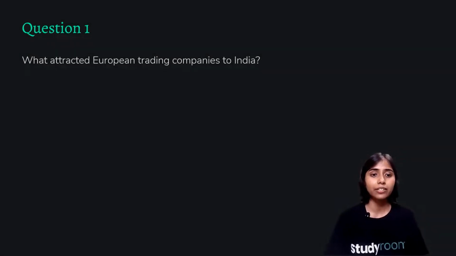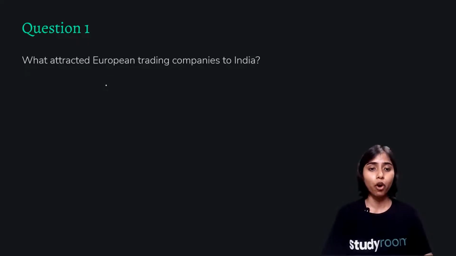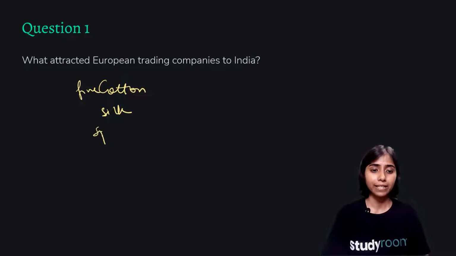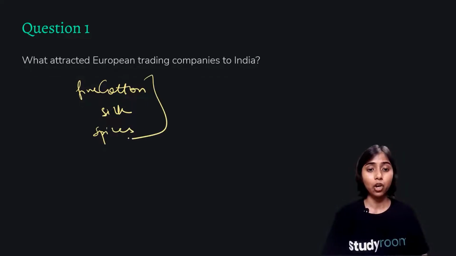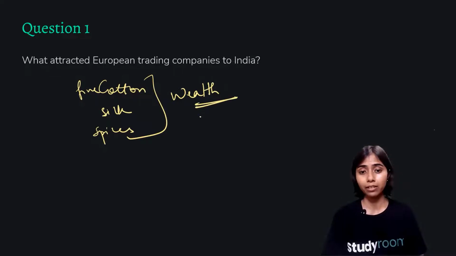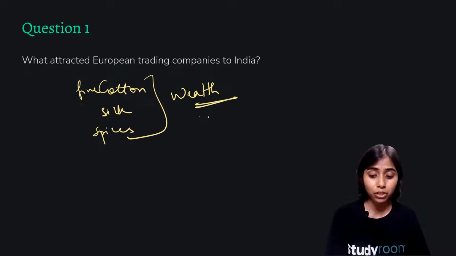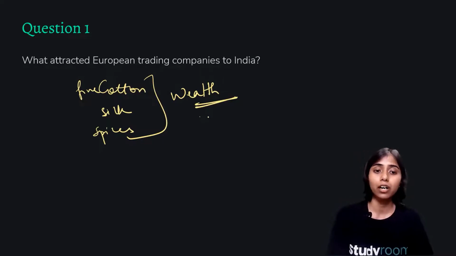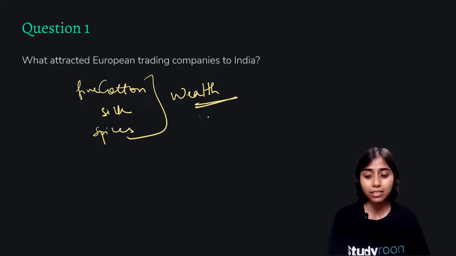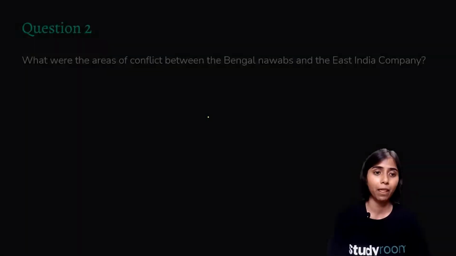Question 1 is, what attracted European trading companies to India? Of course, we have cotton, fine cotton, silk, and spices. Along with this, they were very sure that India had a huge supply of wealth. India was a very rich country. And of course, cotton, silk, and spices were the main ingredients which attracted the European trading companies to India.